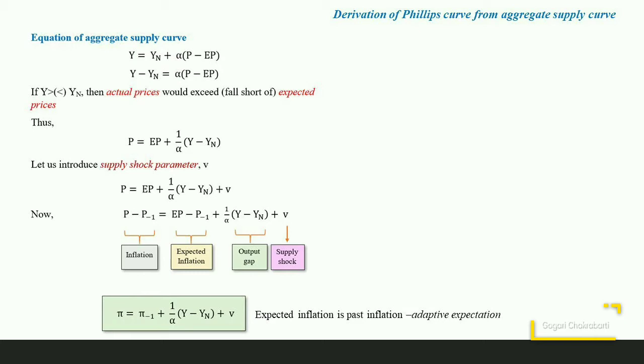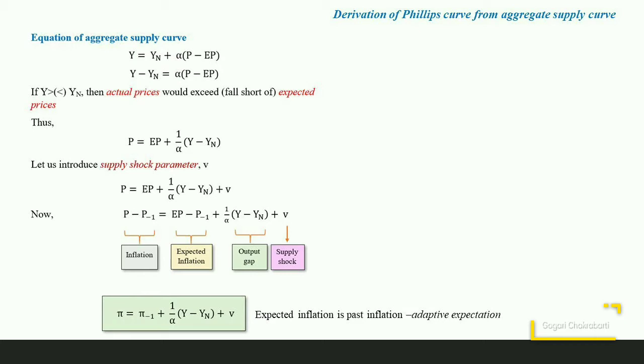If the actual output is greater than the natural rate of output, then actual prices will exceed the expected prices. In an economy that operates beyond full employment, the prices will be more than the expected prices.